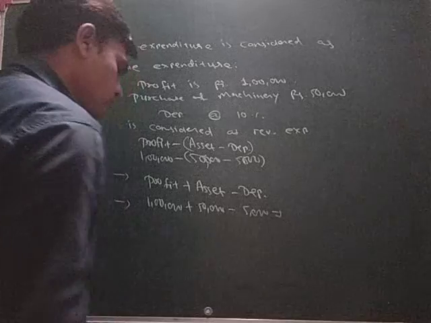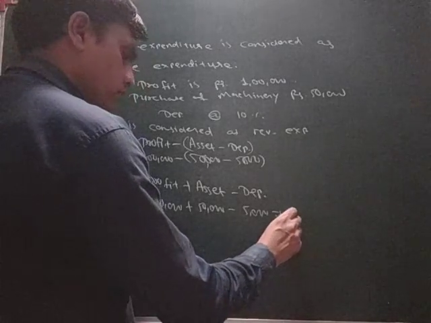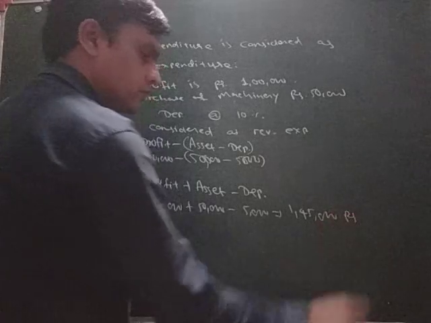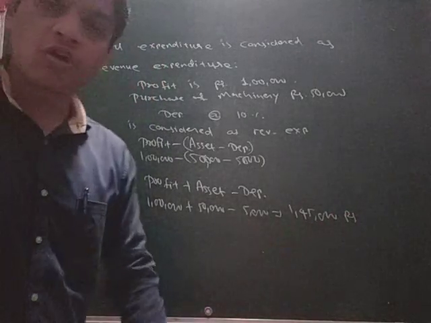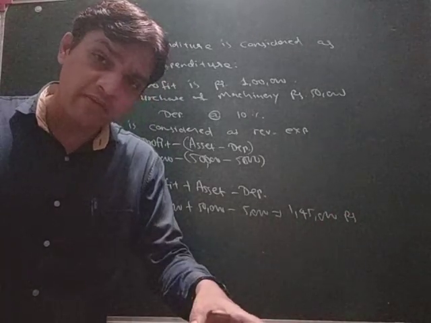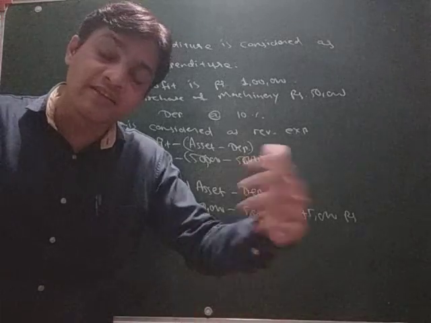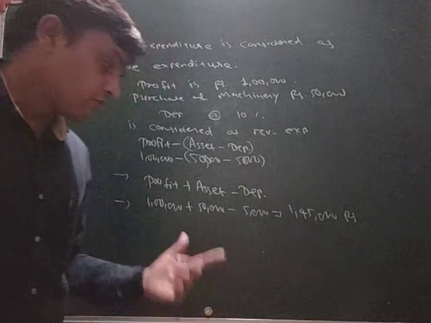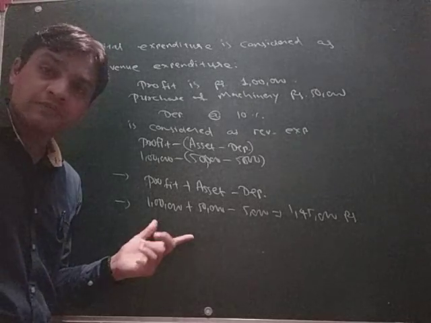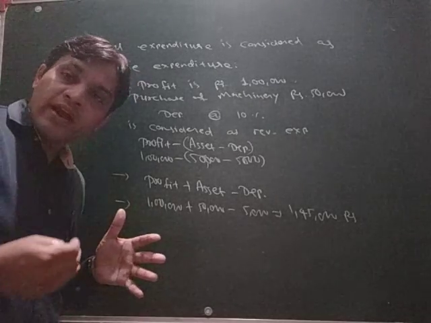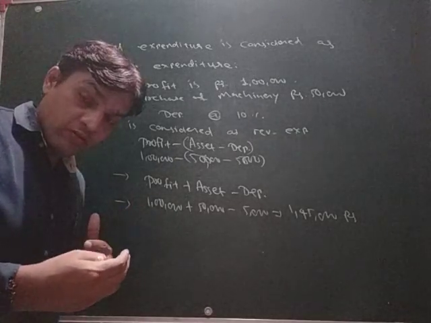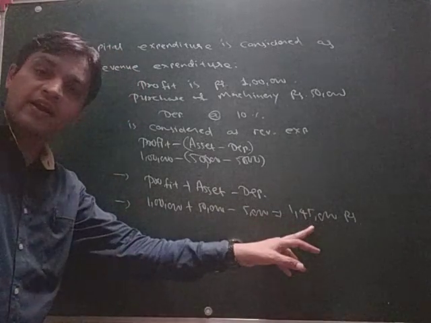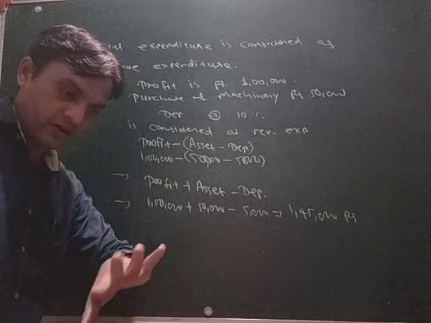So the whole profit will be 1,45,000 rupees. That is the normal profit. So whenever any capital expenditure is considered as revenue expenditure and there is depreciation, we have to do this kind of calculation. Asset amount will be added and the depreciation amount will be deducted. Then after that we get the normal profit.